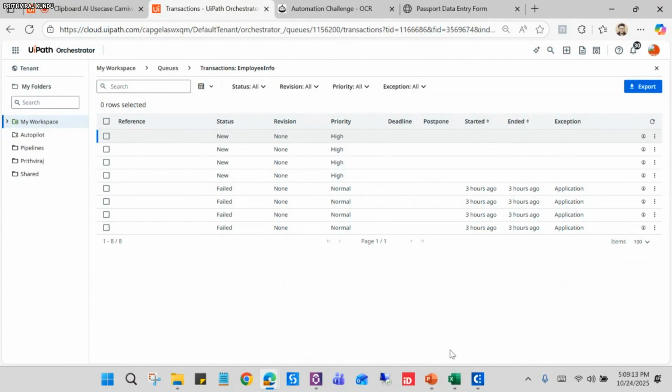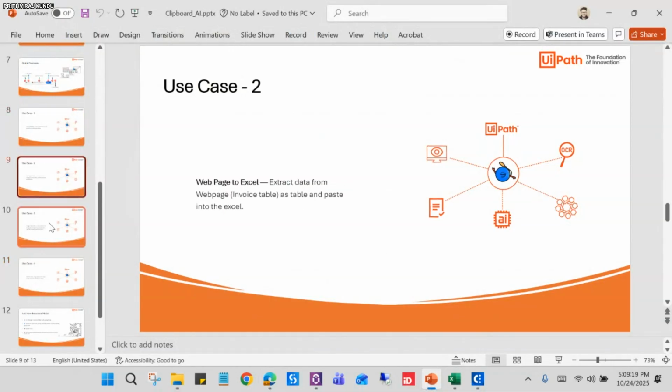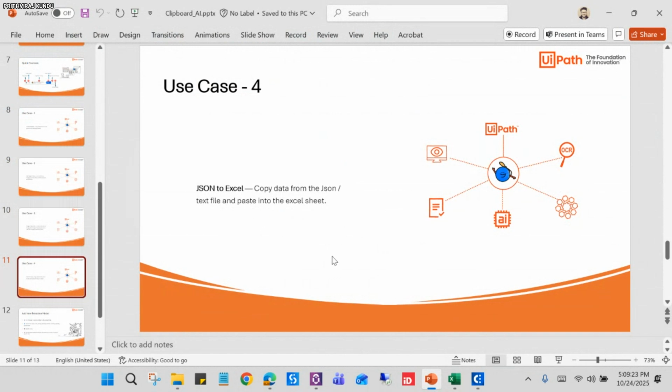So by doing this, we have covered all 4 use cases: Excel to website, web page to Excel, image to web form, and the last one, JSON into Excel. Okay, so these are the use cases we can use in our day-to-day tasks. And apart from this, we have one advanced option in Clipboard AI. Now, let me go to the next slide here.